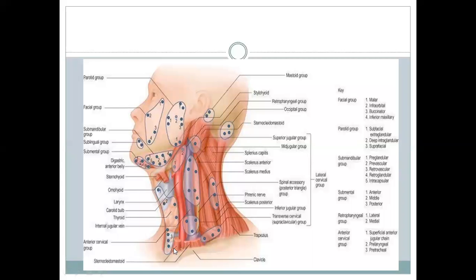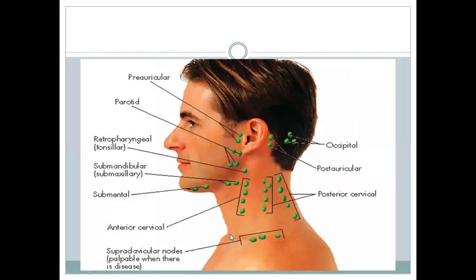On the right side, it enters into the right lymphatic duct. On the left side, it enters into the thoracic duct. So this is preauricular, mastoid, occipital, okay, and these are submental, and the submaxillary or submandibular, they are the same. These are parotid. These are anterior cervical, along with the anterior jugular vein, and the superficial cervical nodes should be here, along with the external jugular vein.